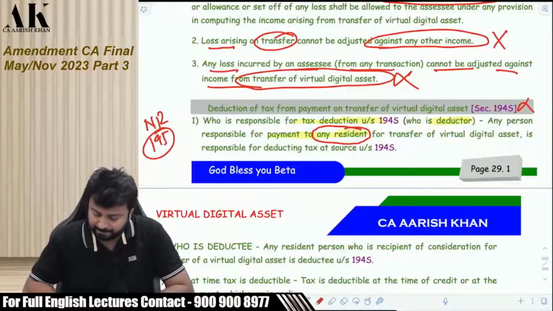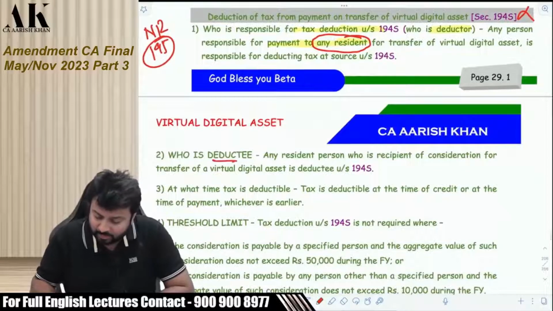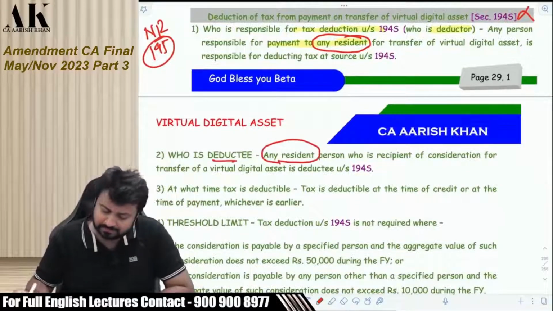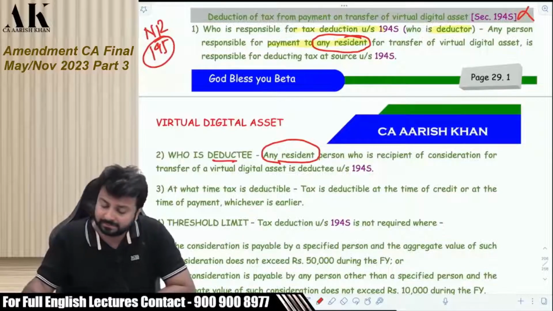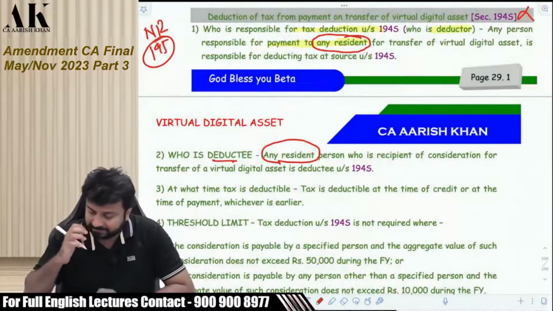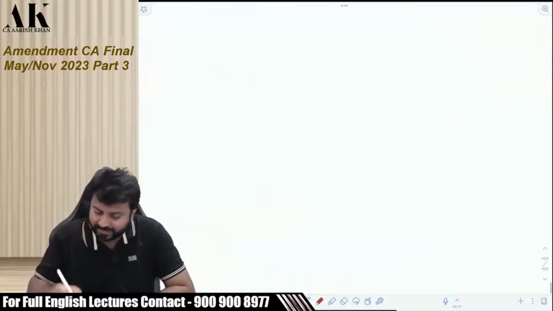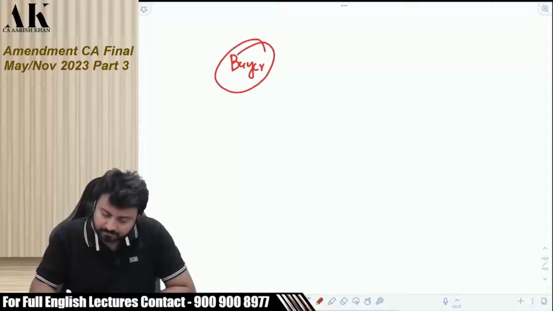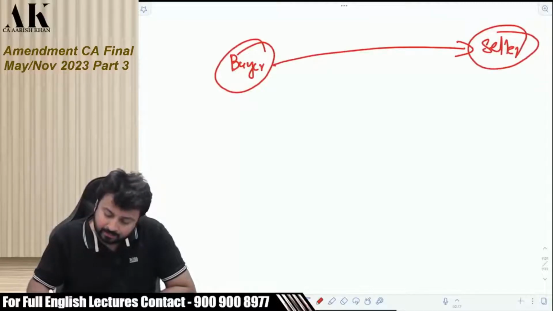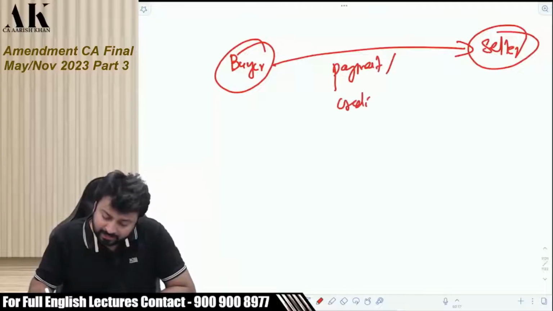Okay. Who is the deductee? As I have told you, the deductee has to be resident. So, who will deduct TDS? Let's see that. Buyer, seller. Buyer, while making the payment or credit, whichever is earlier, deduct TDS.